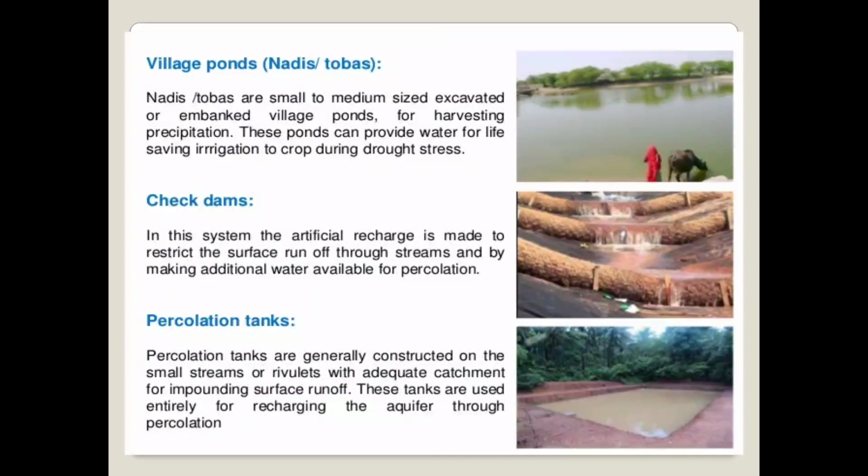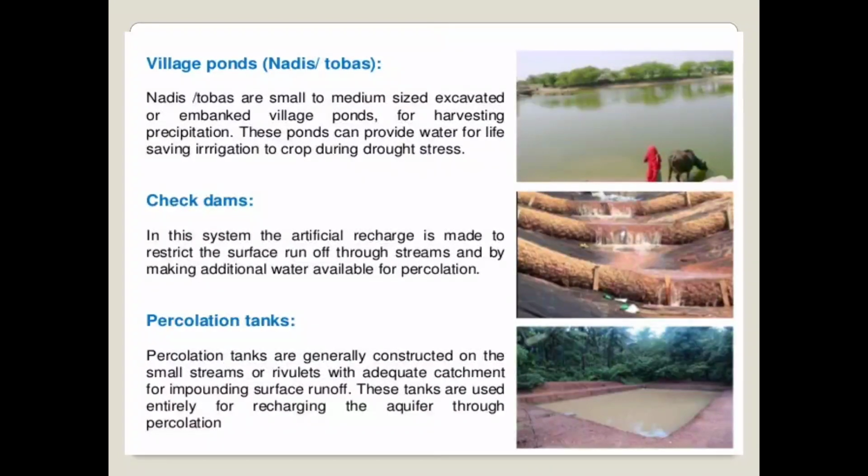Then the next water storage structure is the check dam. In this system, artificial recharge is made to restrict the surface runoff through the stream, making additional water available for percolation. So the check dams are artificially constructed obstacles to the flowing water, and the excess water is allowed to flow over that structure, which is known as the check dam.